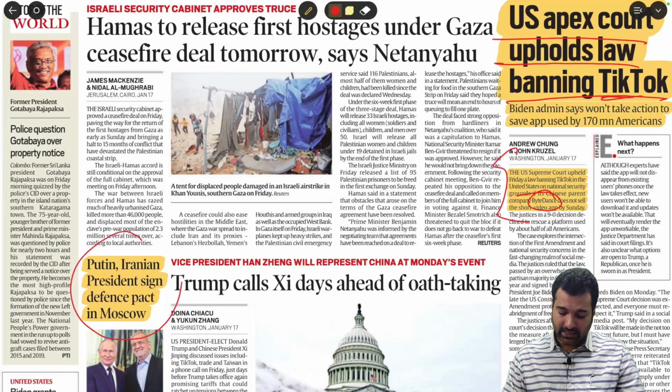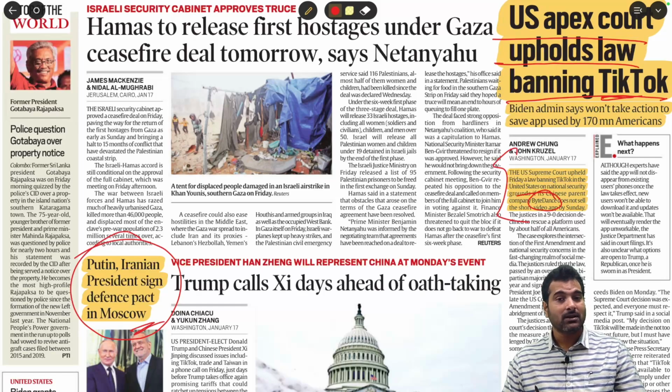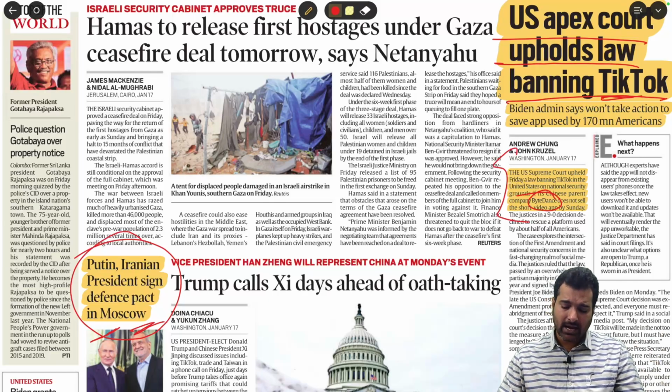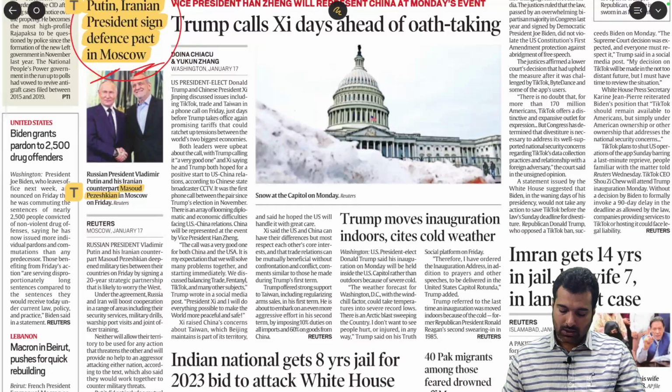Next, see here, Putin and the Iran president signed a defense pact in Moscow. Iran and Russia are becoming closer. They both are important for India. Understood? So India needs to balance both. On one side we need to balance the West, that is the US-led side, and on the other side we need to balance Russia. And here Russia and China, Russia and Iran, they are good allies. So Masoud Pezeshkian, the Iranian president.